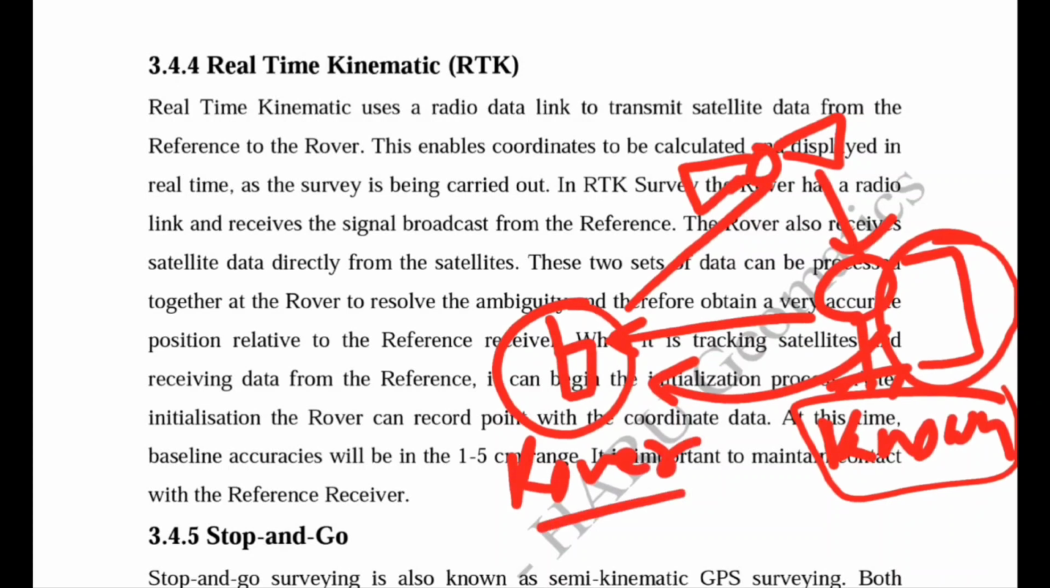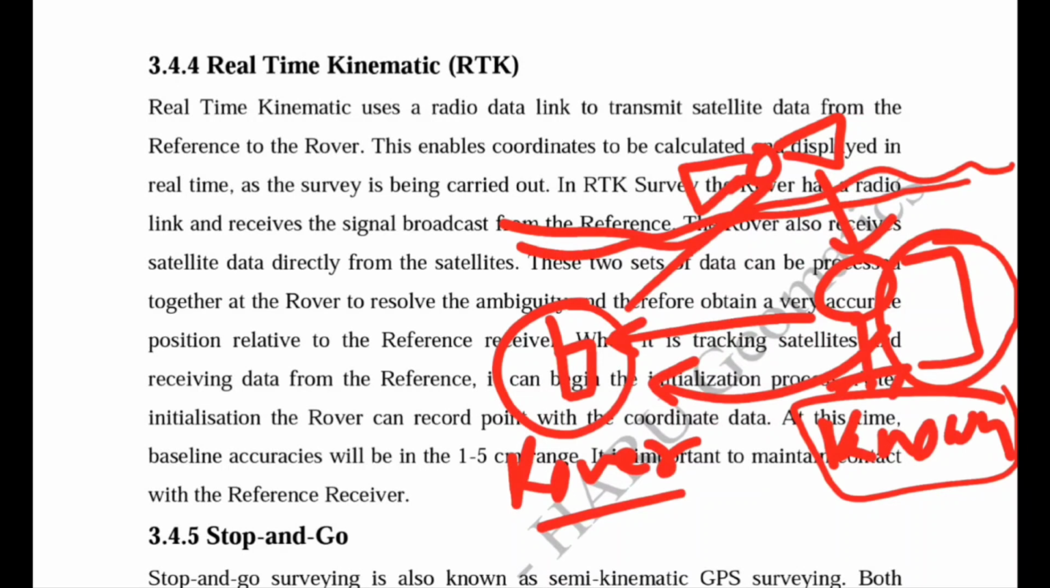So these two signals are received by the rover receiver, so it processes the data and provides us the real time position with high accuracy. Because this is the technique of DGPS in which we have to ensure that these two receivers are